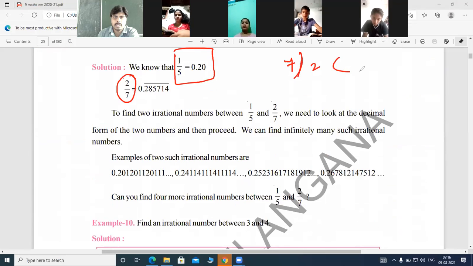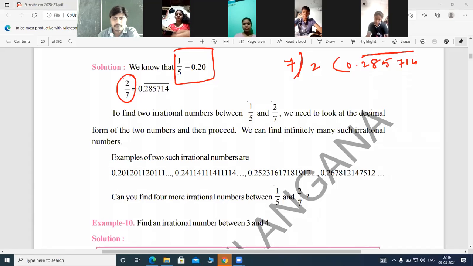And the decimal form of 2/7, if you take the division, you will get the quotient 0.285714 bar. Nothing but these digits 285714 will repeat. Okay, what is the periodicity? 6. What is the period? 285714 is the period. Okay.